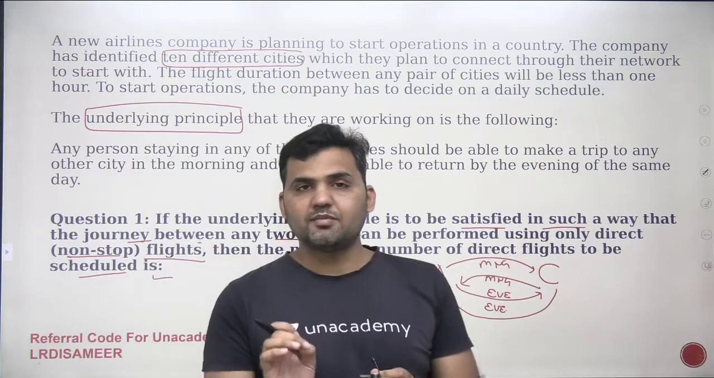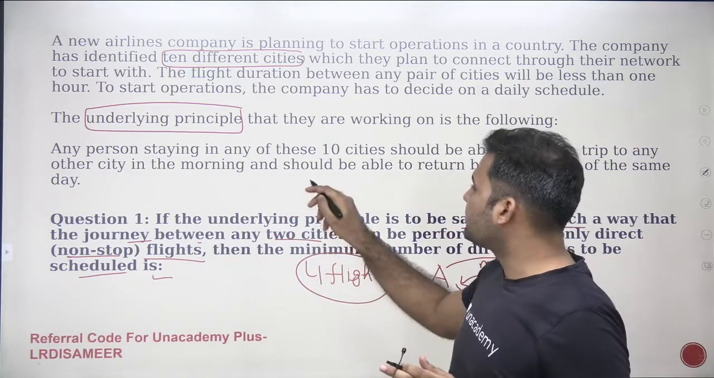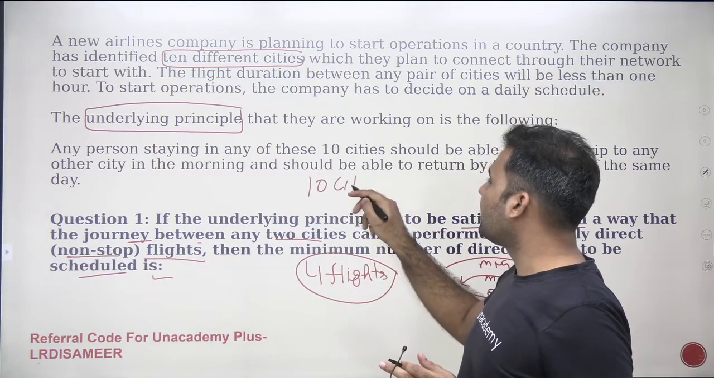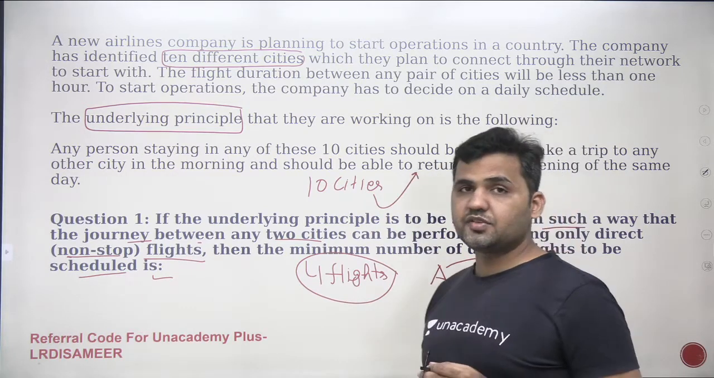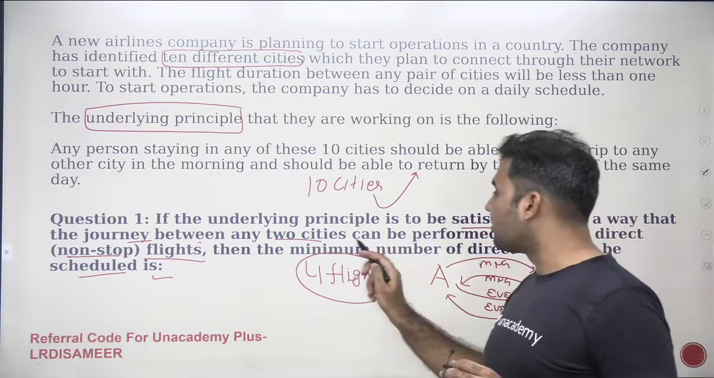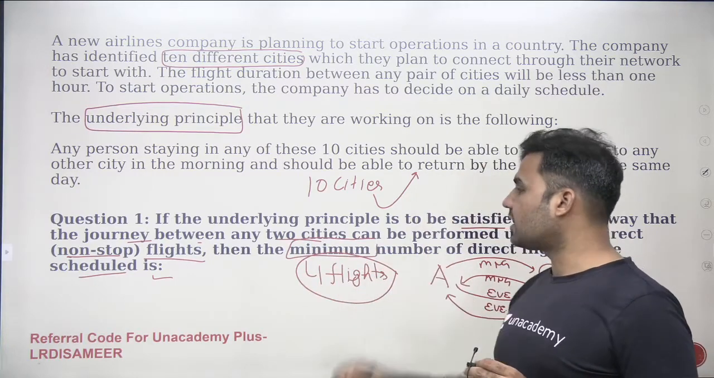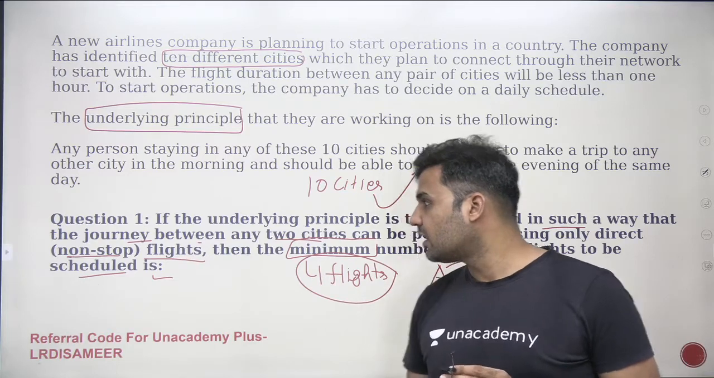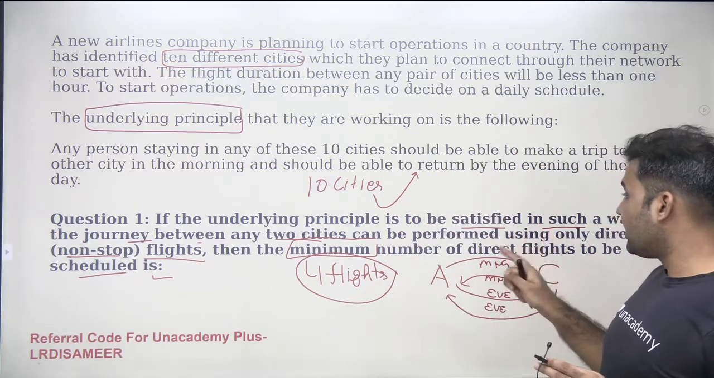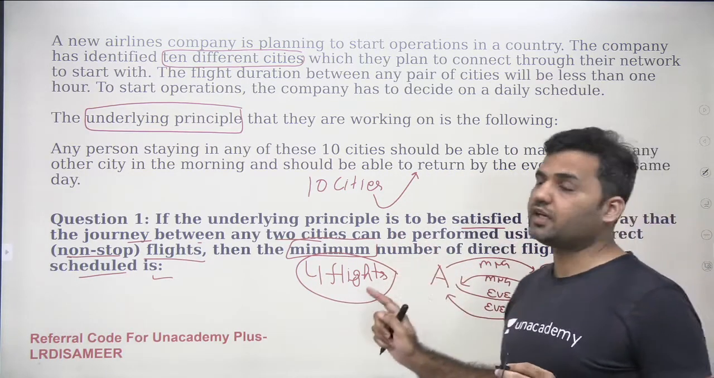So the simple question is that there are 10 cities in total, and in all of these 10 cities I want to satisfy this underlying principle. You need to pay special attention to the word minimum: the minimum number of flights that will be required, the minimum number of direct, non-stop flights. It should be a direct flight.